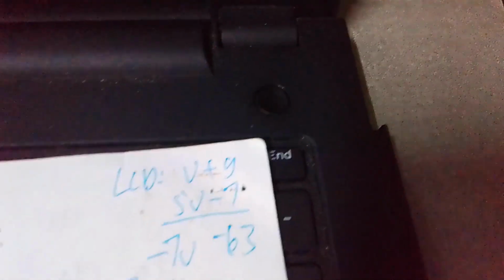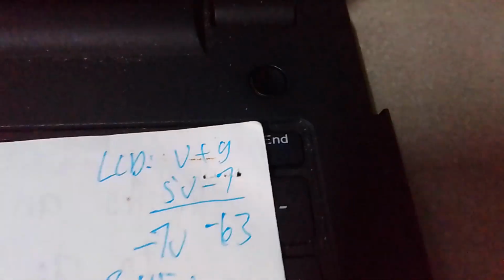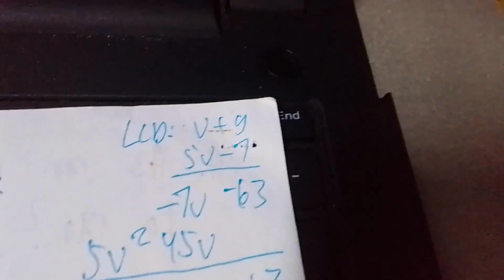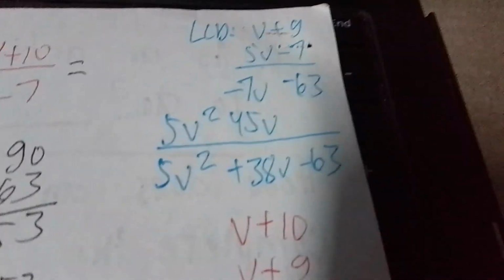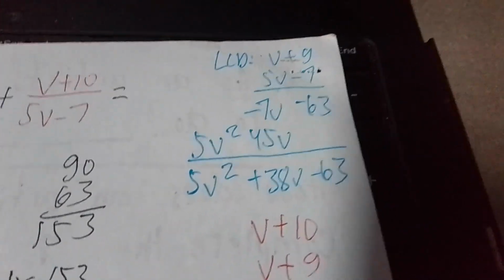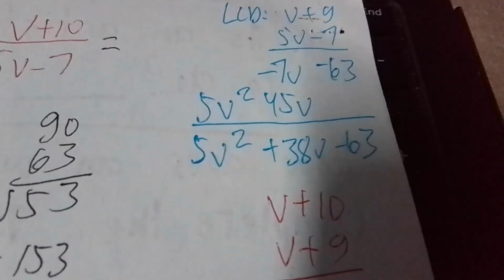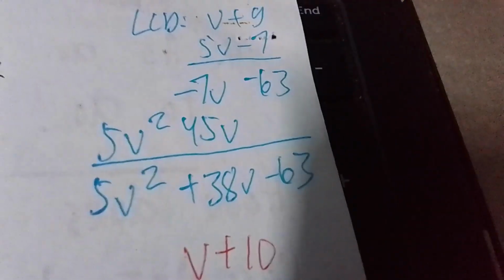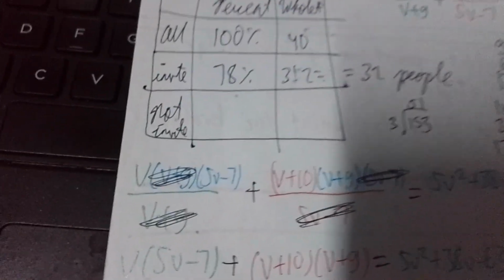V plus 9 times 5V minus 7. Doing that, negative 7 times 9 gives you negative 63. Negative 7 times V, negative 7V. 5 times 9 gives you 45V. 5V times V is 5V squared. Then we sum everything up to get this answer: 5V squared plus 38V minus 63. Now, we can solve for the rational equation.